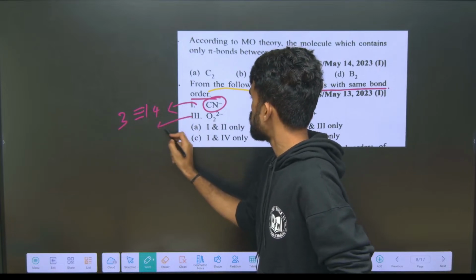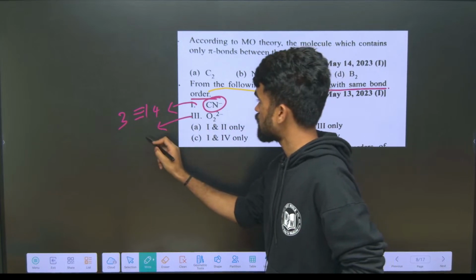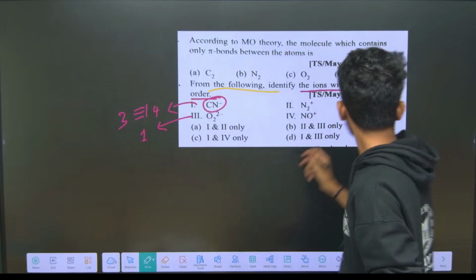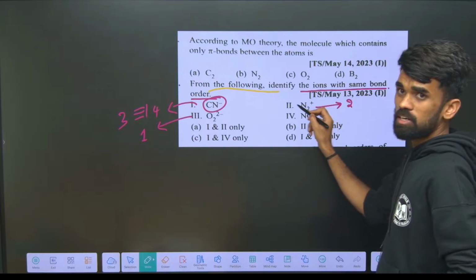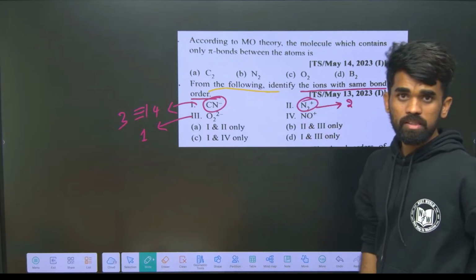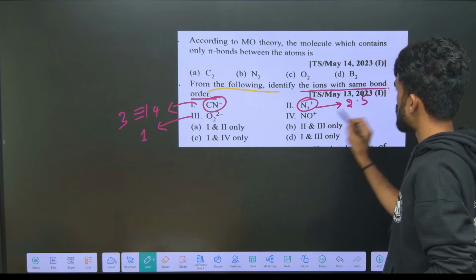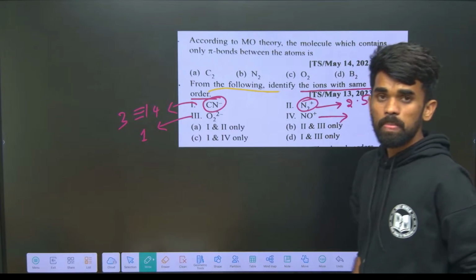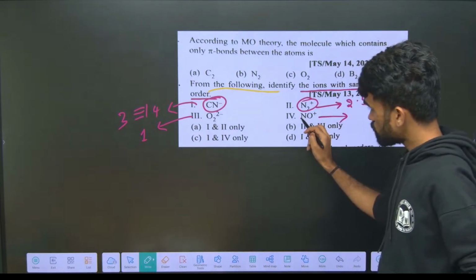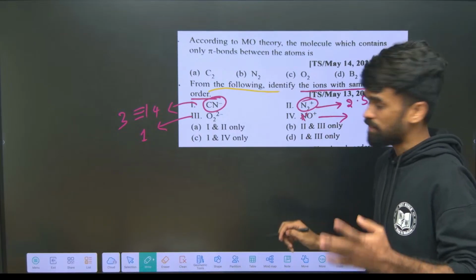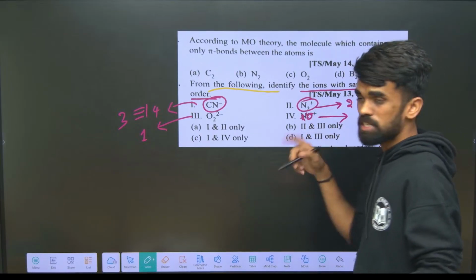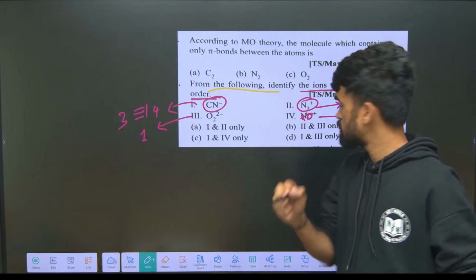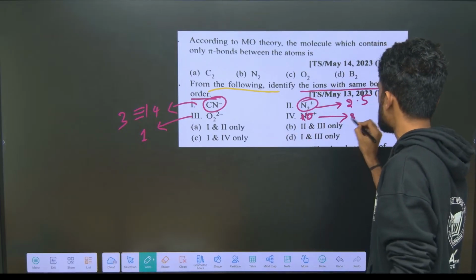For 18 electrons, O2 2 minus, bond order is 1. For this one there are 13 electrons; 14 means 3, so 13 gives 2.5. NO plus, how many? Nitrogen has 7 electrons and oxygen has 8, plus 1 means remove 1 electron, therefore 7 plus 7, 14 electrons, bond order is 3.0.